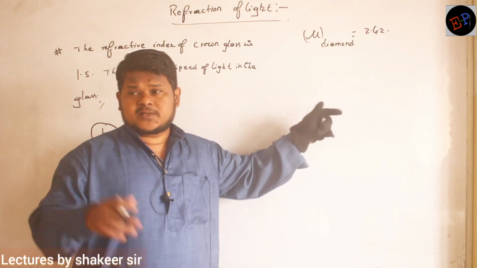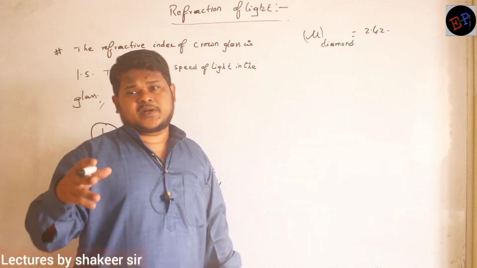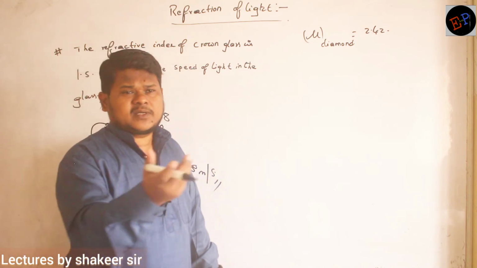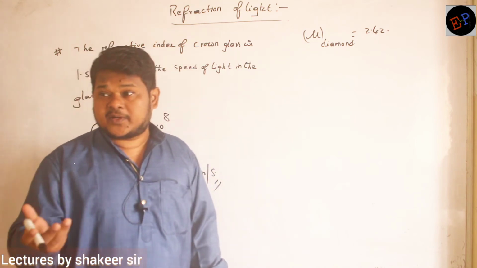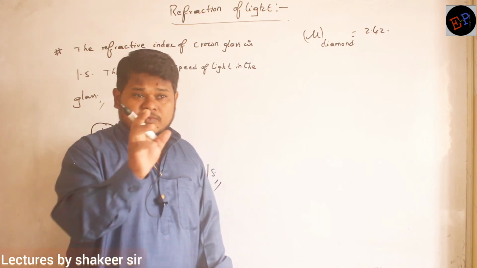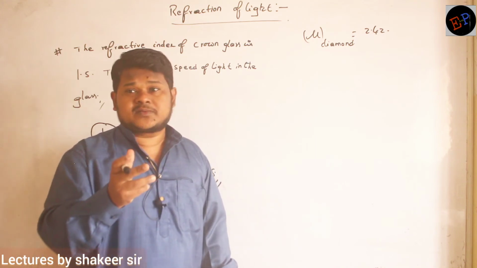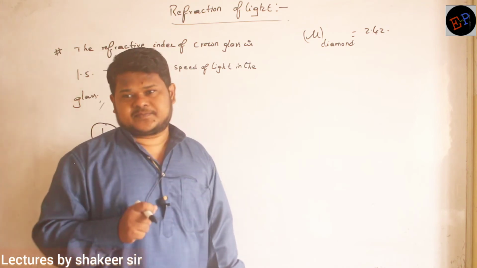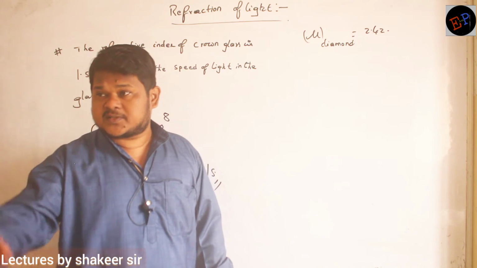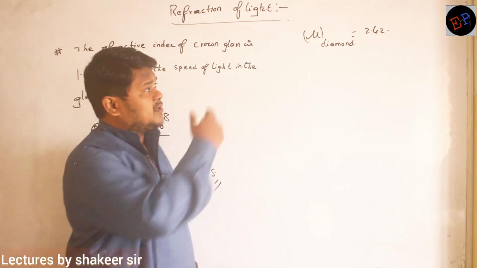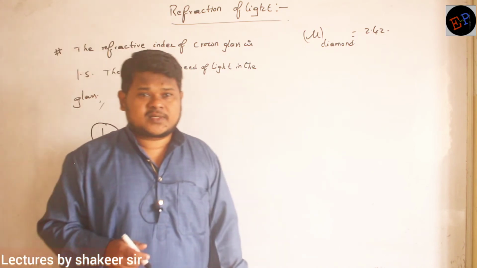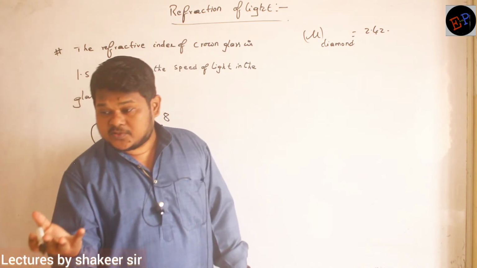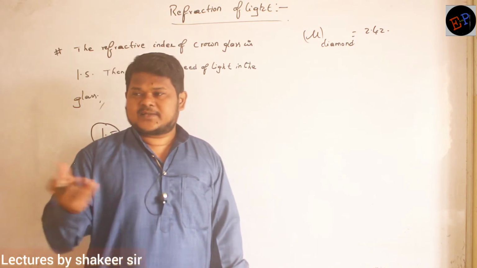Are you able to understand? Speed reduces by how many times? 2.42 times. It means when light enters into diamond, its speed reduces by a very large factor. That is the property of a diamond. So why is diamond so glittery and shining? Once light enters into diamond, it cannot come out so easily. Multiple reflections take place inside the diamond because its refractive index is very large. Because light is traveling many times inside the diamond, it appears very shiny to us. That is the property of a diamond.